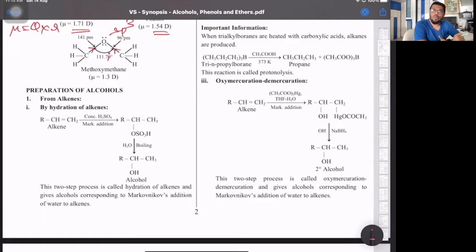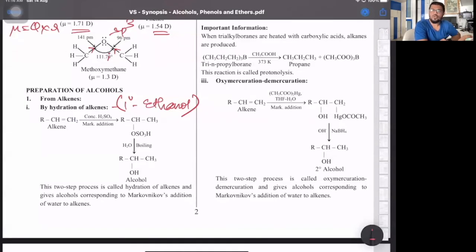Drawback, the only primary alcohol prepared by hydration of alkenes is ethanol, from ethene. And this is called the large scale preparation, because alkenes are obtained by cracking of petrol, the crude oil which comes from the earth's crust.